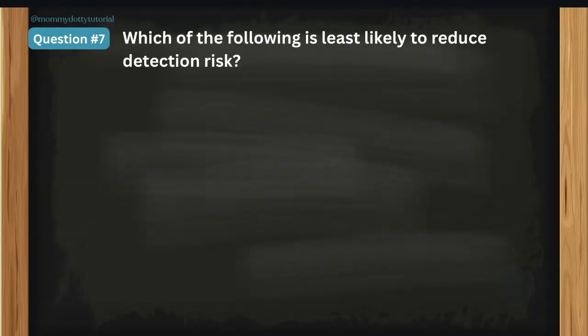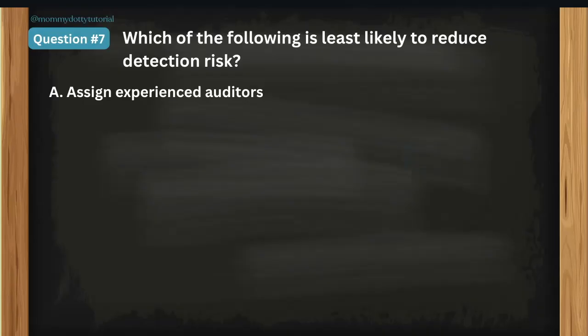Okay, let's go to question number 7. Which of the following is least likely to reduce detection risk? Least. Ibig sabihin, ito yung hindi effective. Masyadong effective, no? Ayan.